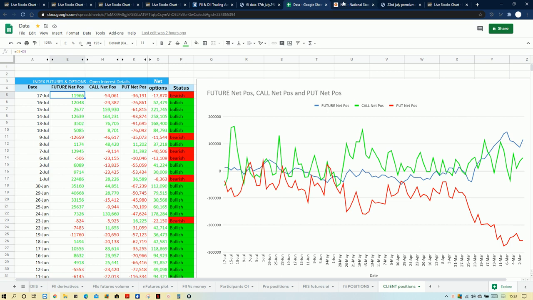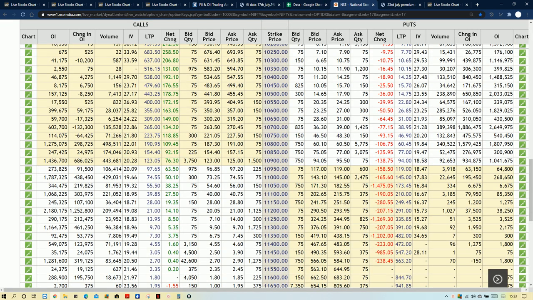So that is for this data. Now we move on to the option chain here. In the option chain we need to look at the put side. Earlier the 10,700 was the max buy, now shifted to 10,800, and 10,700 is having a strong support here, and because of it the OI build-up has been seen. Similarly at the 10,800 level the OI build-up has been seen. So now the max buy is shifted to 10,800.